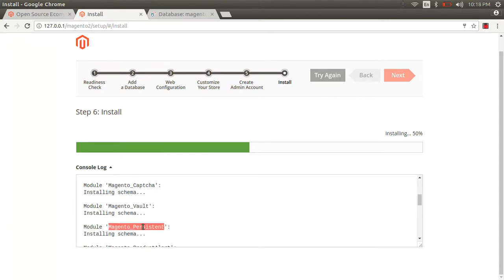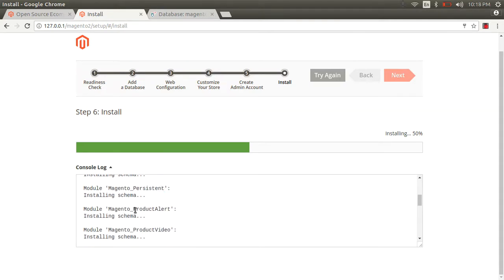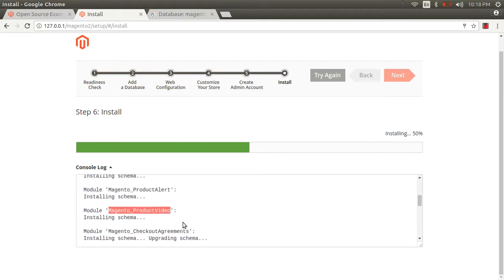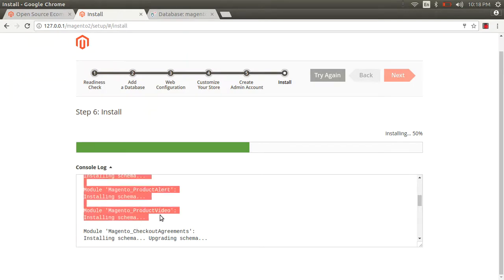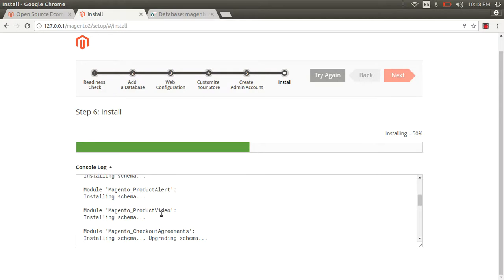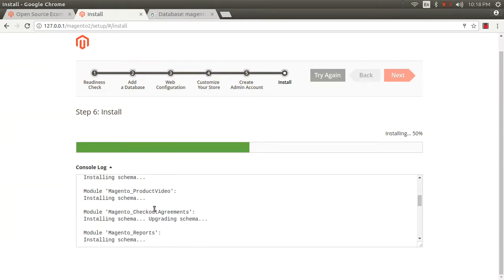Magento persistent cart, product alert, product video. Here you can see a separate module for Magento alert. Suppose a Magento product is out of stock, or quantity is not available, or some alert, this is a separate module. And video for uploading any image and video inside, so these are separate modules.